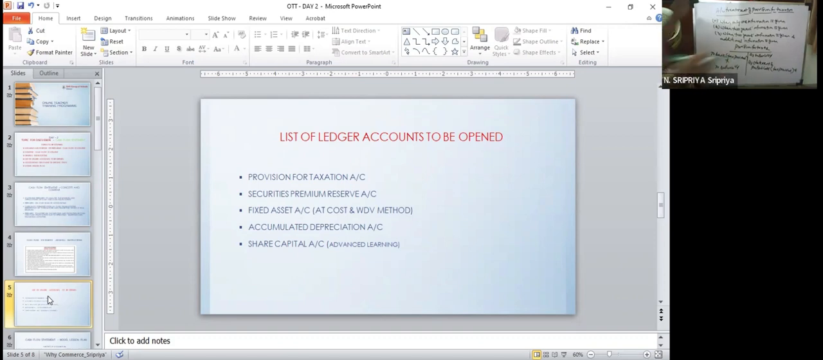Tax paid, sorry, both areas I have written as provided, to be tax paid. So tax paid or tax provided will be the balancing figure. So if it is tax paid as a balancing figure, this will be taken as outflow from operating activities.